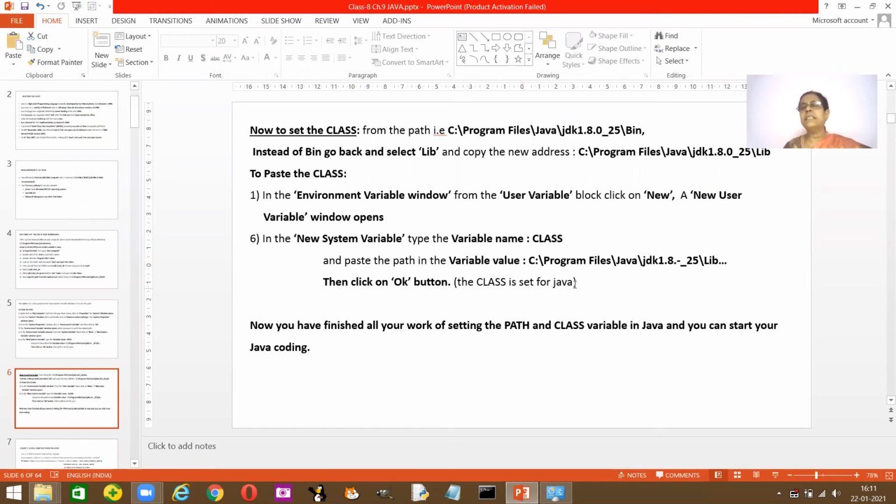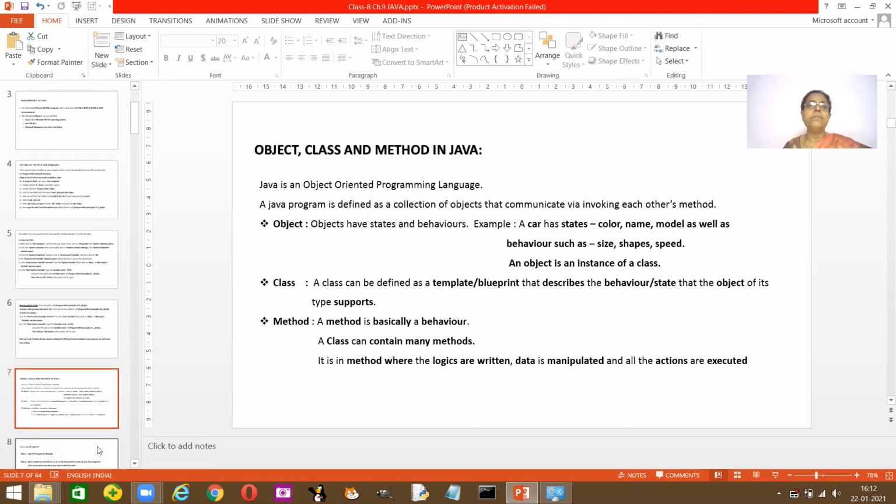So the class is set for Java. The path and the class are set for Java. These are the two things that are required to create Java programs. You need to create the path and the class to set the Java. Now that you've finished all your work, you have set both the path and class variable in Java, and you can start your Java coding. Please try this on your computer, and please set the path.